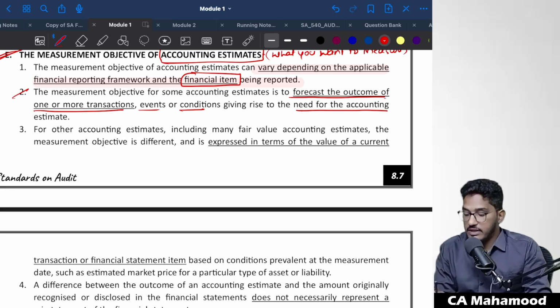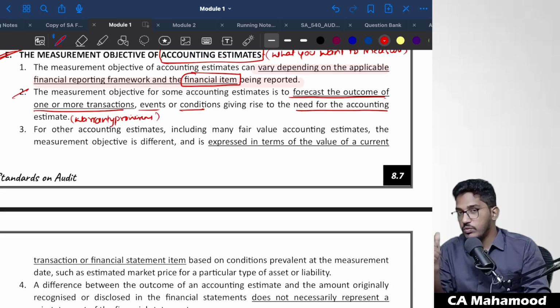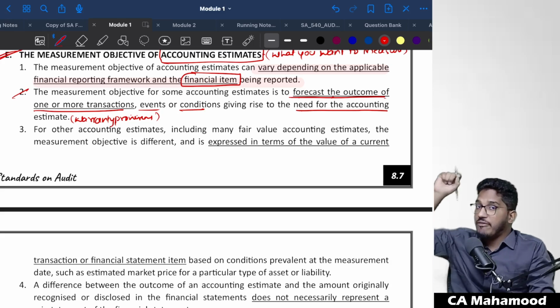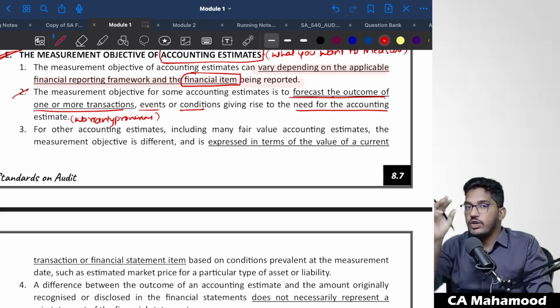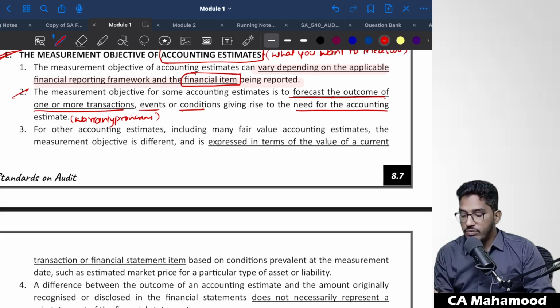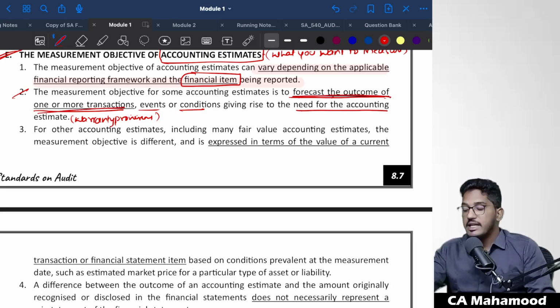Like, for example, warranty provisions. When you are calculating a warranty provision, what is your objective? What exactly are you trying to calculate? You are trying to forecast the outcome of one or more transactions in the future. In the future, how many customers will come and claim the warranty? How much expenditure will I have to incur in the future? That is what you want to measure. So for some accounting estimates, the measurement objective will be to forecast the outcome of one or more transactions. Forecasting means estimating, projecting the outcome of future transactions giving rise to the need for the accounting estimate.